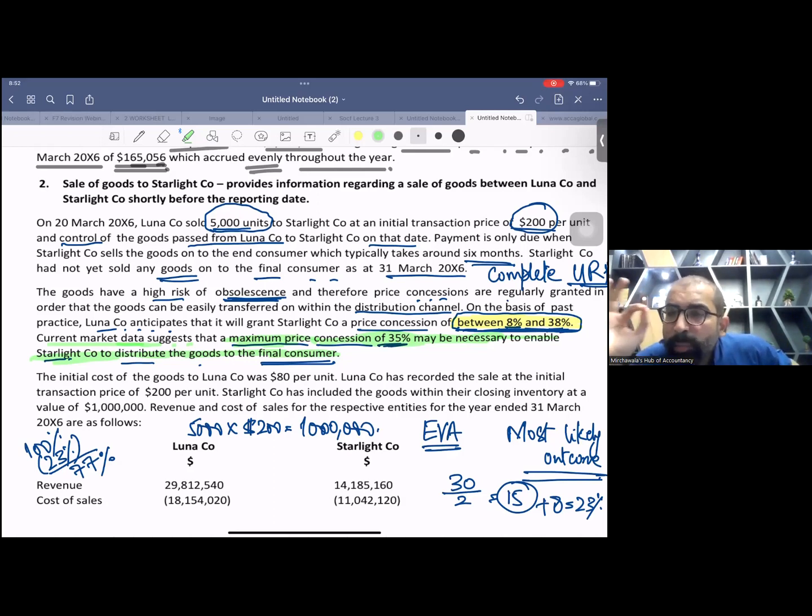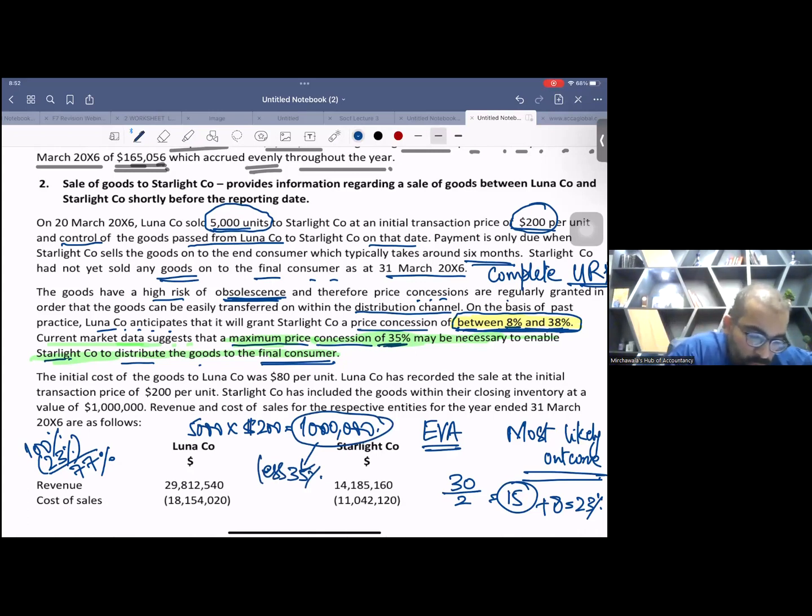So now if we talk about the pure rules of IFRS 15, how much revenue can we book? Listen, this is the total revenue less 35%. And less 35% means 1 million less 35% means 350,000 out. So you can only book 650K revenue. This is the final thing.